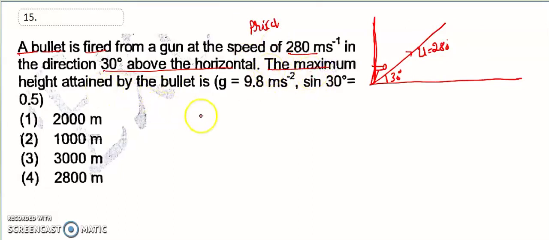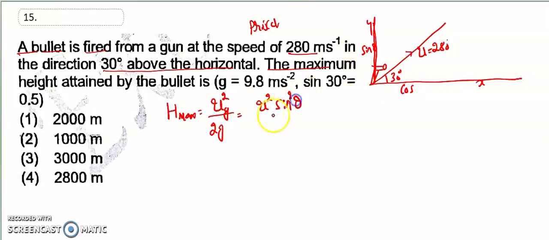The maximum height. Look, the maximum height formula: maximum height is equal to uy square divided by 2g. So for the x axis and y axis, here this one is cos, this one is called sin. So we get u square sin square theta divided by 2g.